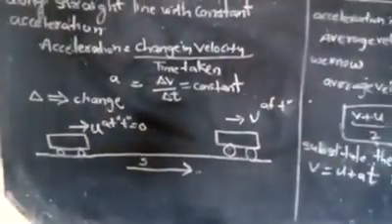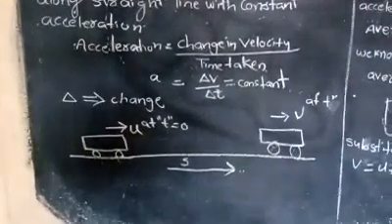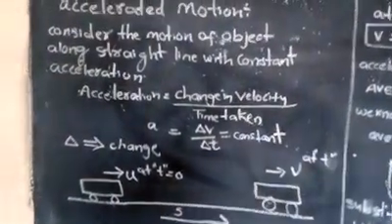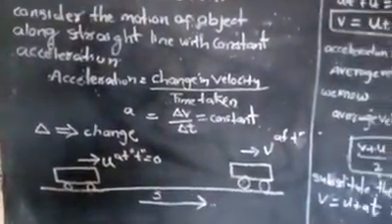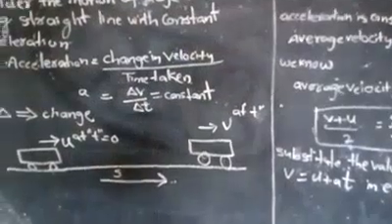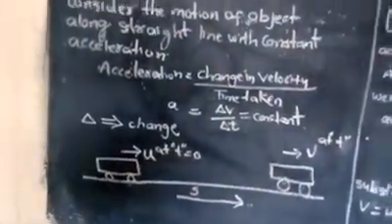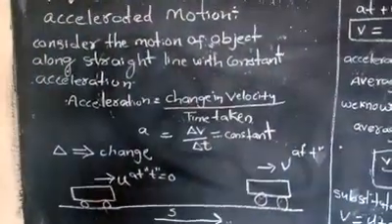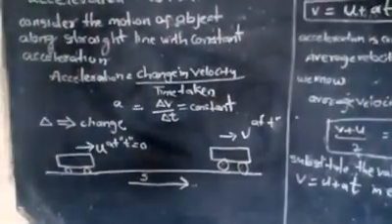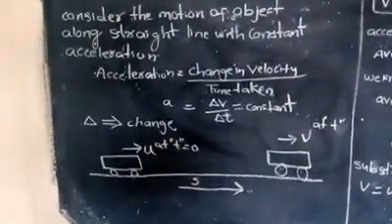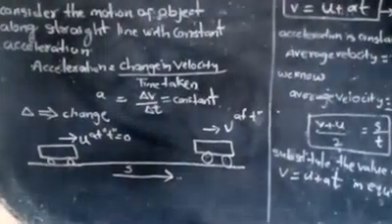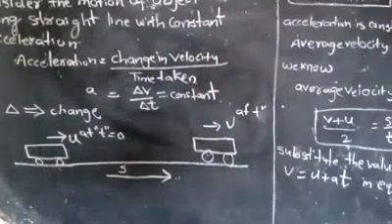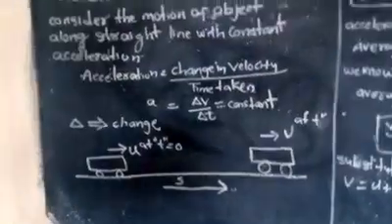Next, at time t, after the completion of some time, the final velocity of that object is v. So in time t, the object covers a displacement s, the distance s meters.